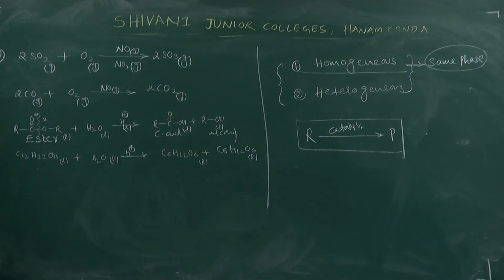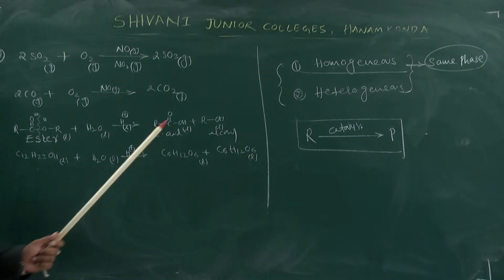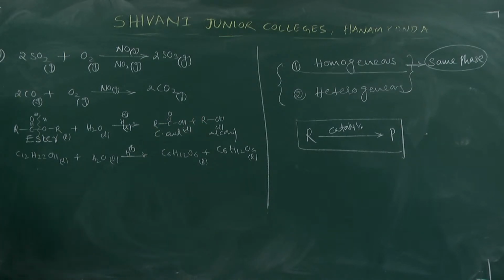This carboxylic acid and alcohol are also of what nature? They are in liquid form, and the acid we are taking here is also in liquid form. So, all the reactants, products and catalysts are in the same phase. That is the reason this type of catalyst is called a homogeneous catalyst.